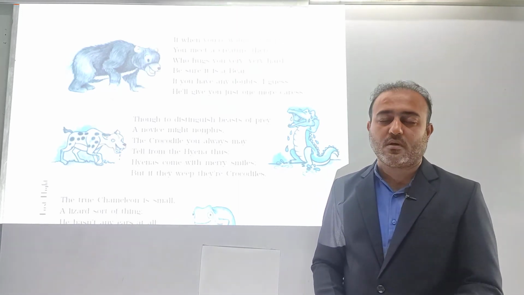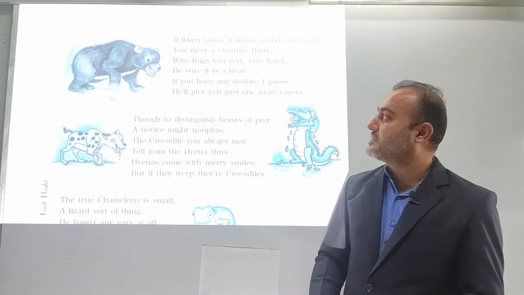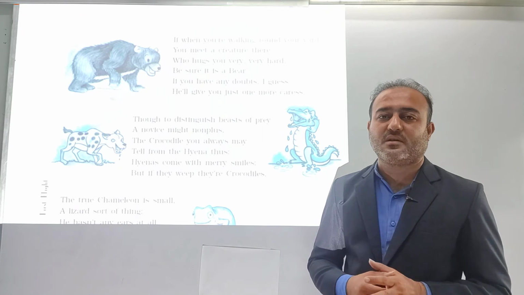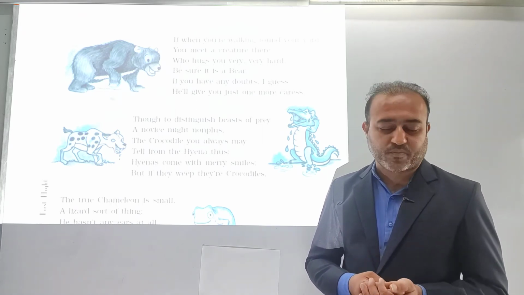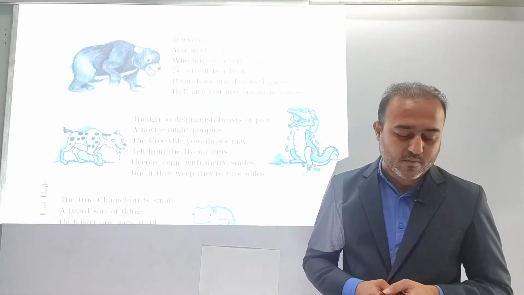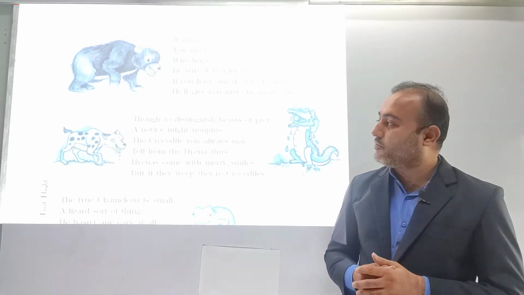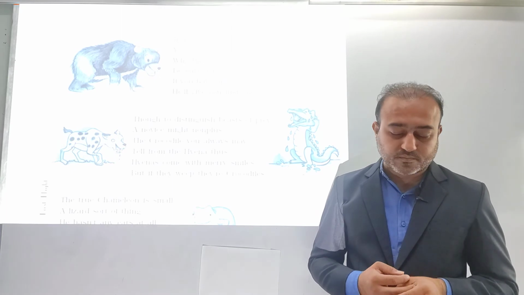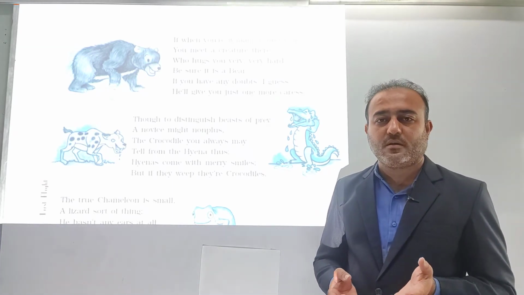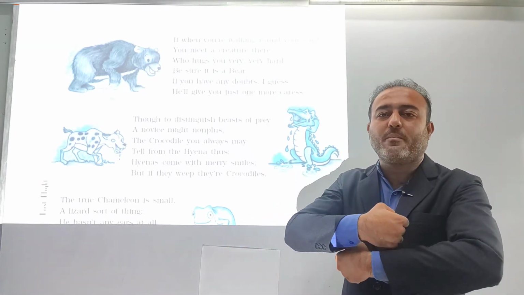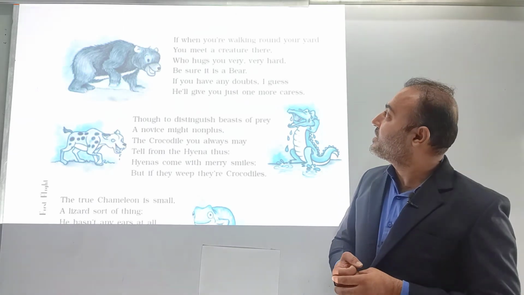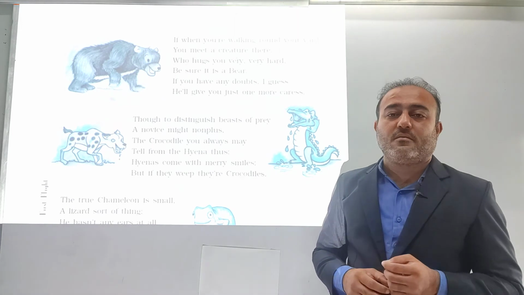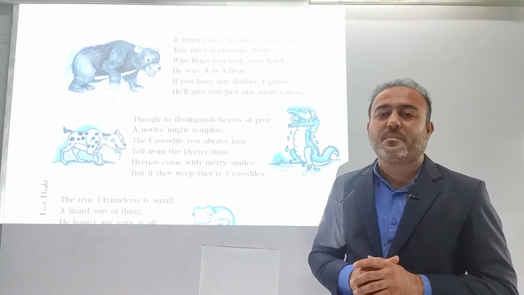So what is being told in this paragraph is that the poetess is trying to give us the description about the bear. When you move out in the yard, and over there you find an animal who hugs you very tightly from behind, who hugs you very very tight, then we should understand it is a bear.